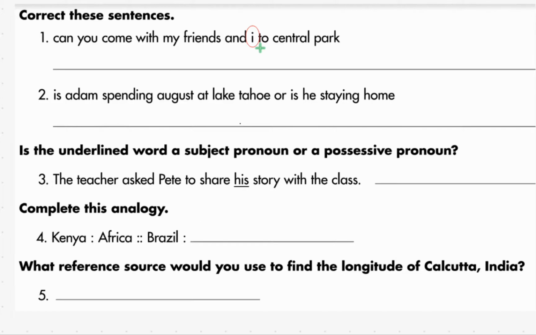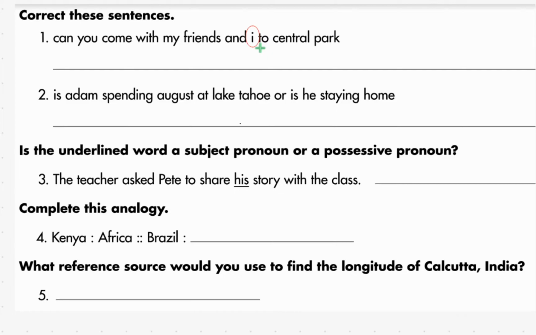I don't feel like I need to mention that. I am, but that's obvious. I know when we text, we don't capitalize anything anymore, but that doesn't mean we're not supposed to. So make sure you capitalize that. But I want to point this out. It says, can you come with my friends and I to Central Park?